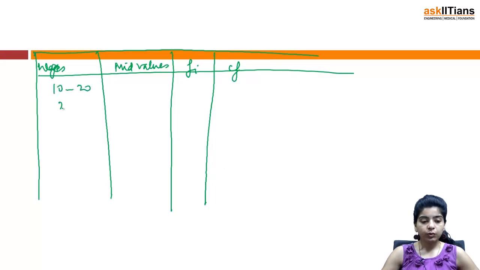So we have 10 to 20, 20 to 30, 30 to 40, again till 80: 50 to 60, 60 to 70, 70 to 80.